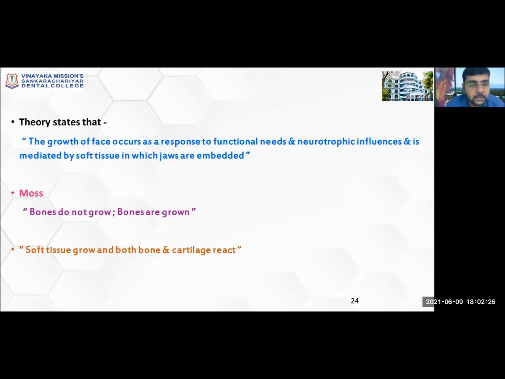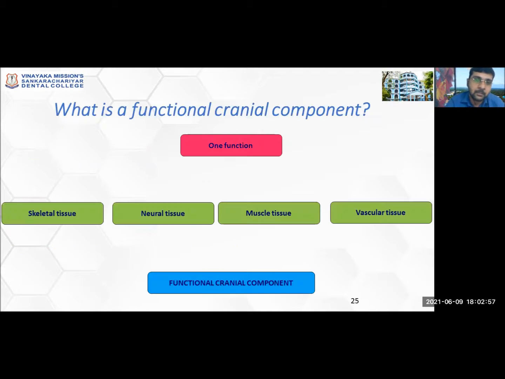So according to his theory, the growth of the face or the growth of the skeletal structures is secondary to the functional needs, and it is not controlled by the bone or the skeletal structures itself, but by the non-skeletal tissues. So according to Moss, the bones do not grow on their own. Bones are being grown by the adjacent structures. Which are the adjacent structures? The soft tissues like the muscles, the remaining tissue spaces. So all these non-skeletal tissues are responsible for the growth of the bone. This is what Melvin Moss says.